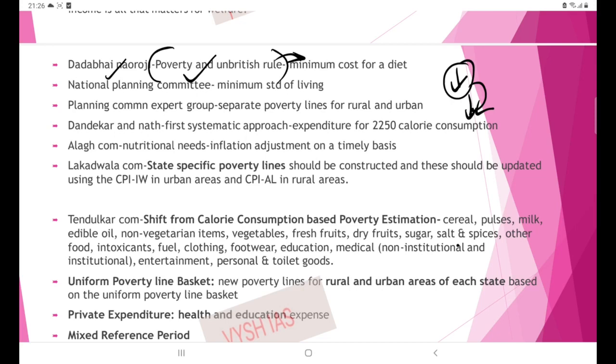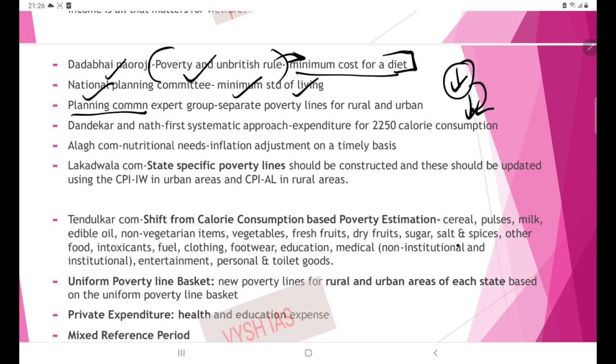So he actually, for the first time, evaluated the minimum cost for a one-time diet: how much should an Indian pay? Okay. Next is the National Planning Committee. It spoke about the minimum standard of living which is needed for an individual. Then next is the Planning Commission.